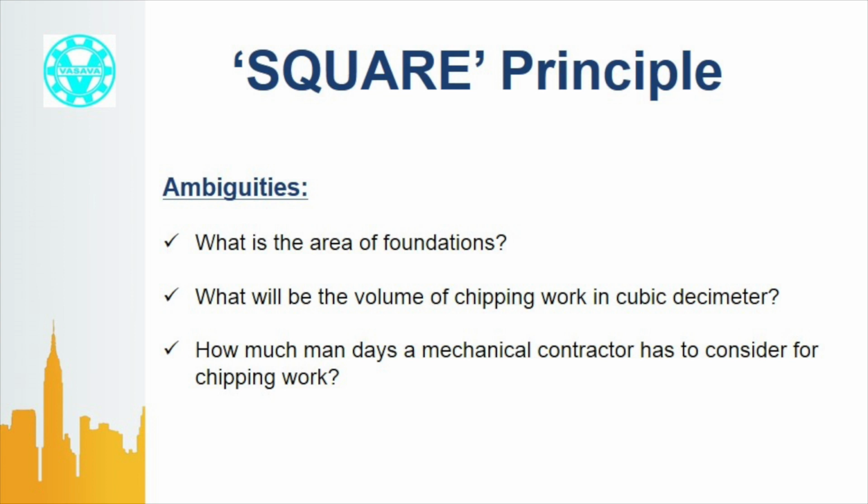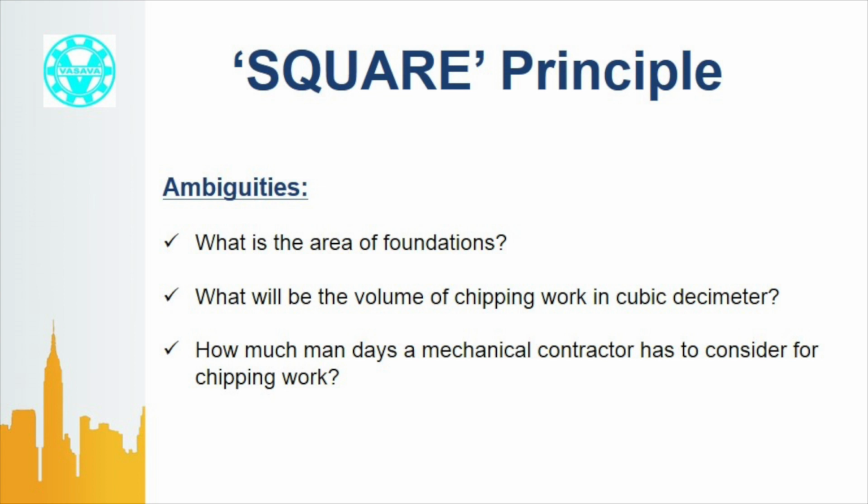What is the area of a foundation and how many foundations are there? In short, the contractor has to know what is the volume of chipping work. Is it 5 cubic decimeter or 100 cubic decimeter? Of course, 1000 cubic decimeter is equal to 1 cubic meter. Knowing this data will help to make an assessment of man days due to chipping work and accordingly include it in the price. Therefore, the work is not quantified. A bidder can't work out true costing. This too violates the Q of SMART principle.